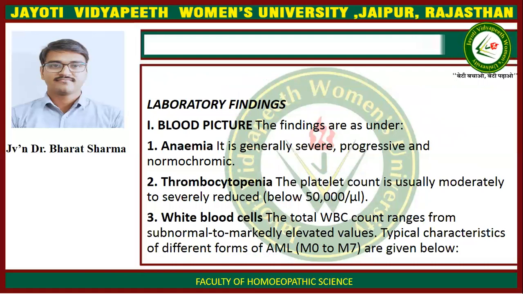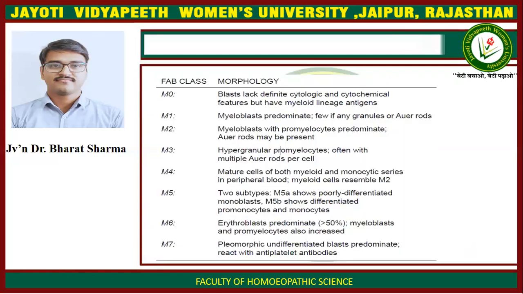Laboratory findings. Blood picture. The findings are as under. First is anemia. It is generally severe, progressive, and normochromic. Thrombocytopenia. The platelet count is usually moderately to severely reduced, below 50,000 per microliter. White blood cells. The total WBC count ranges from subnormal to markedly elevated values, typically characteristic of different forms of AML. M0 to M7 are given below.